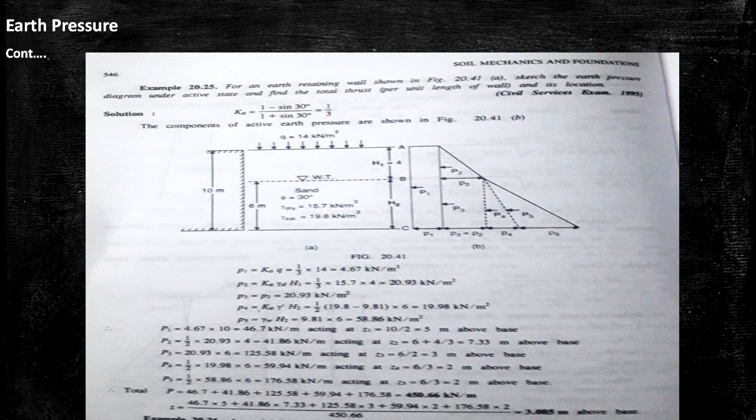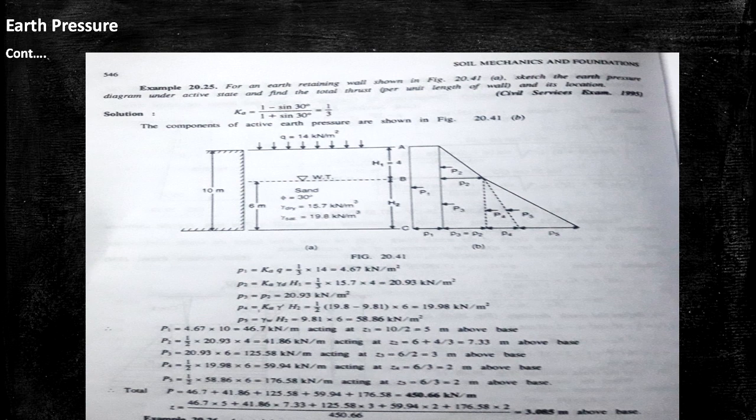Then we calculate P2. The formula of P2 equals Ka gamma d into H1. The value of Ka is 1/3. Gamma d is already given in the question, that is 15.7. And H1, what is the value of H1? The total height is already given as 10 meter, and the height H2 is 6 meter.